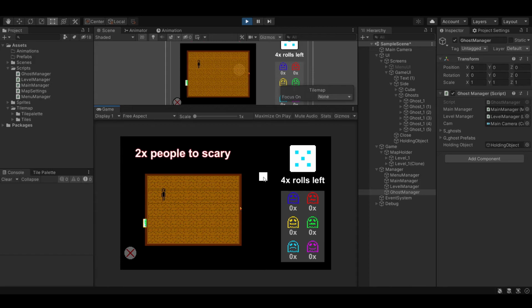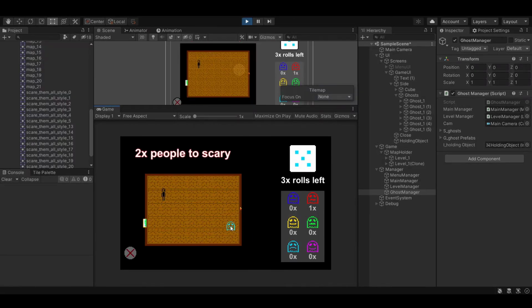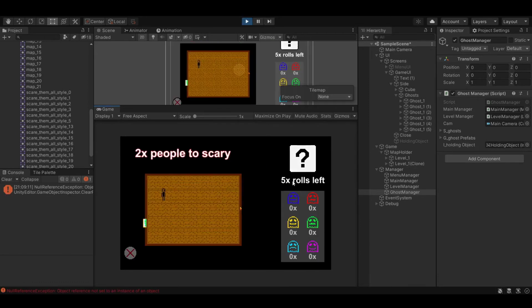So then I added the win and the lose message. There's a small win message when you find all the people, where you get the field and can go back to the menu, and also the same with the lose message. If you don't find all the people, you can go back to the menu.